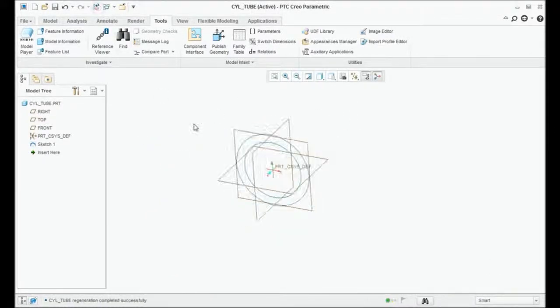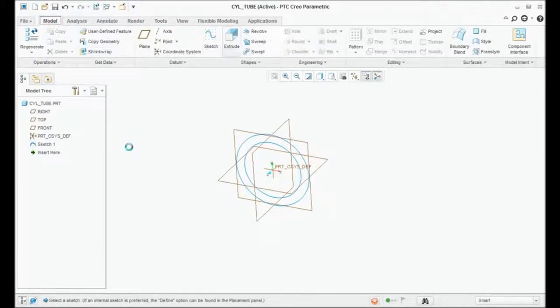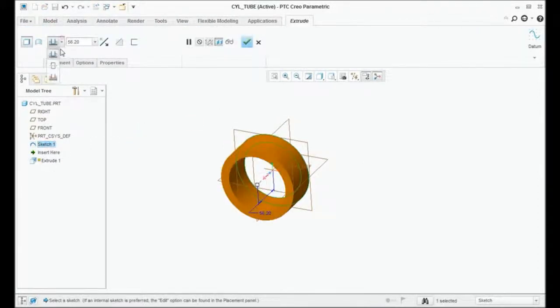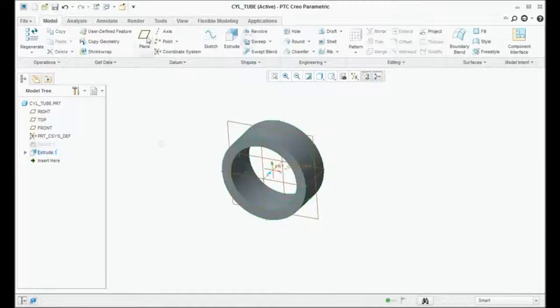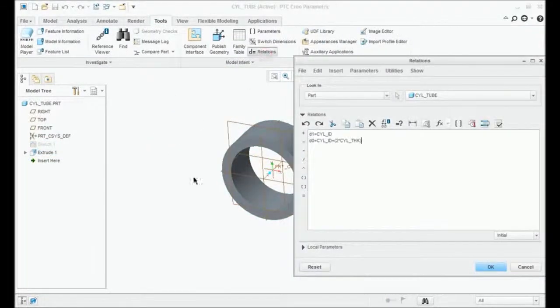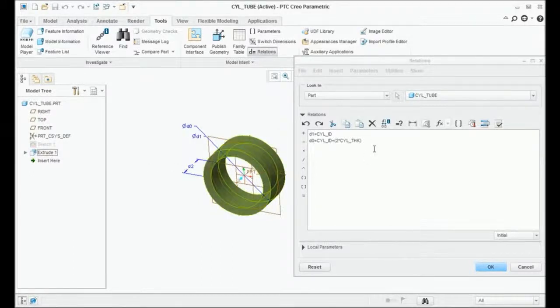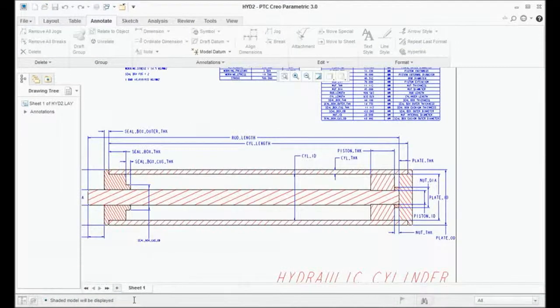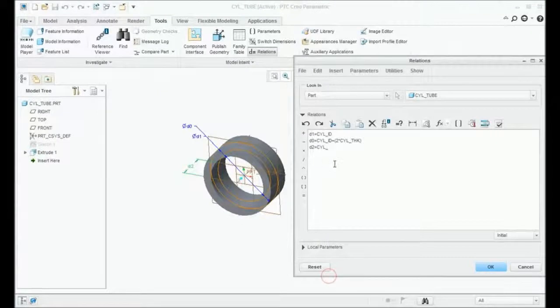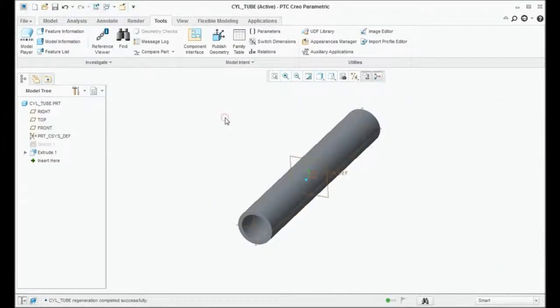Now regenerate, it works. Go here, click on extrude both sides, say OK, go back to tools, relations, click on extrude. You have this length over here, which will be your cylinder length, CYL. What is the name which you have given? CYL length. Make sure the symbol has the same value here also, length. Then regenerate. You see that?